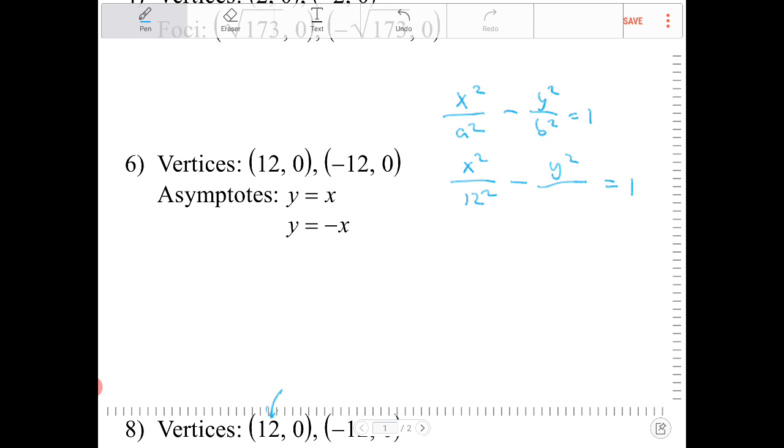And what exactly is b? Well, in this case, because you're given the asymptotes, they are plus or minus x here. Or in other words, m is equal to 1 or negative 1.